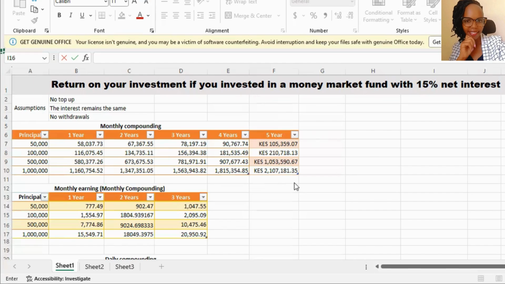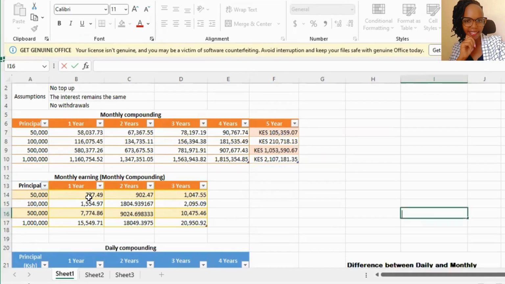Yes, in the second table, we have monthly earnings. So if you invested in a money market fund that does monthly compounding, this is what you'd be earning every month in that money market fund. So if you invested 50,000 Kenya shillings, in year one, at the end of every month, you'll be getting 777. Yes, in year 2, you'll be getting 902, and so on. You can pause the video and look at the other numbers for the other amounts.